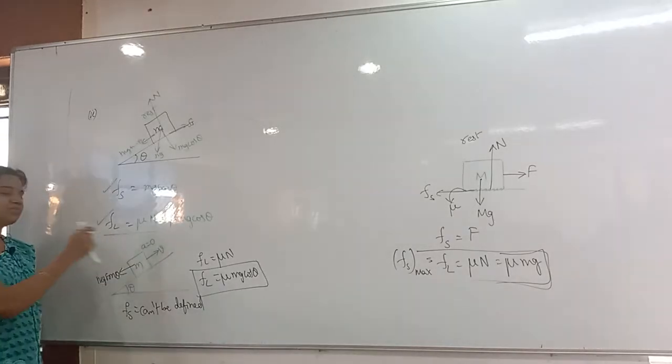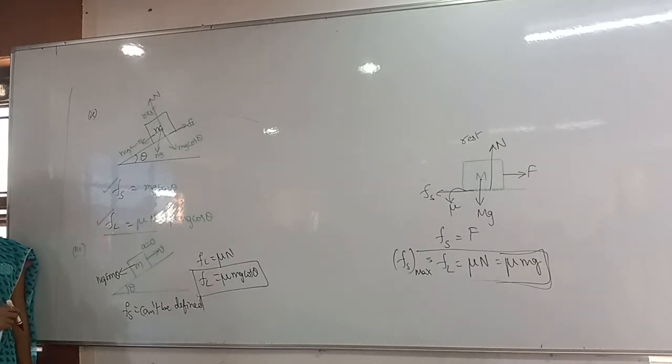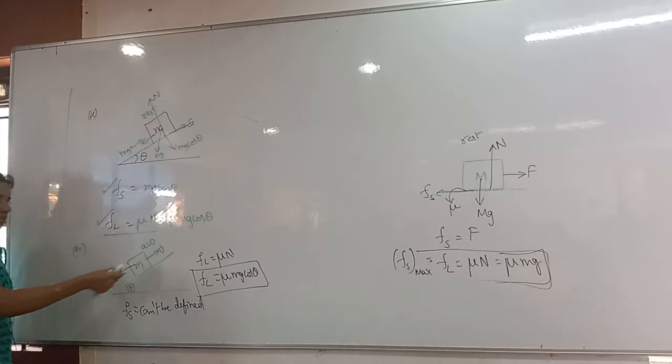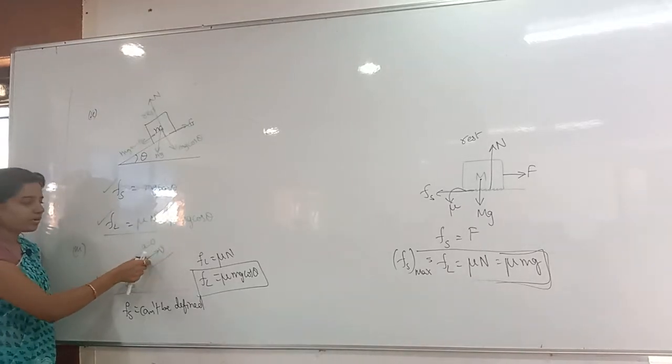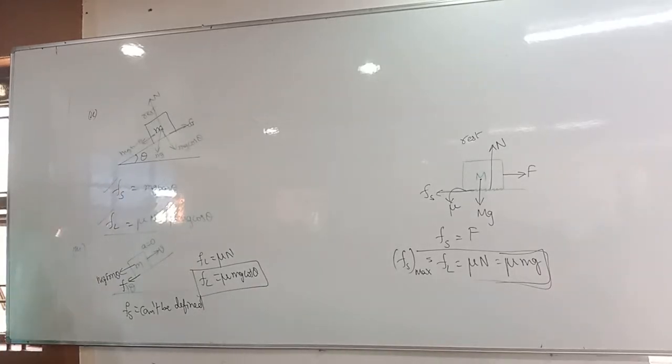Now tell me the friction direction on this body. Downwards or upwards? Downwards. Why? Because velocity is there in this direction. The body is moving in this direction, so the friction will be in the opposite direction. That is F.